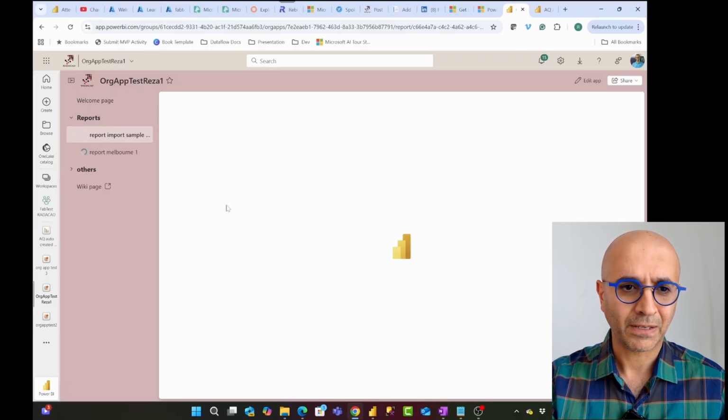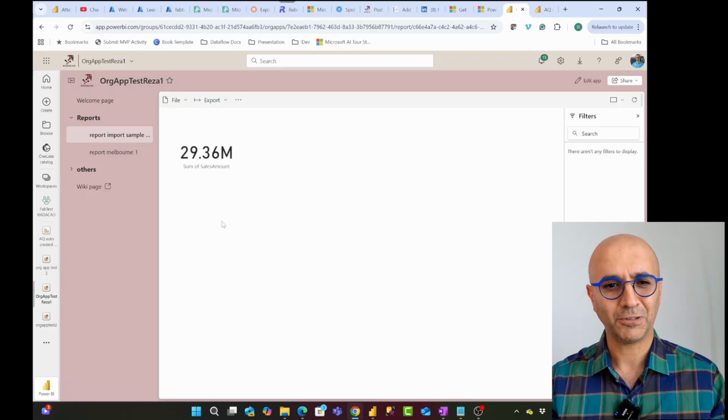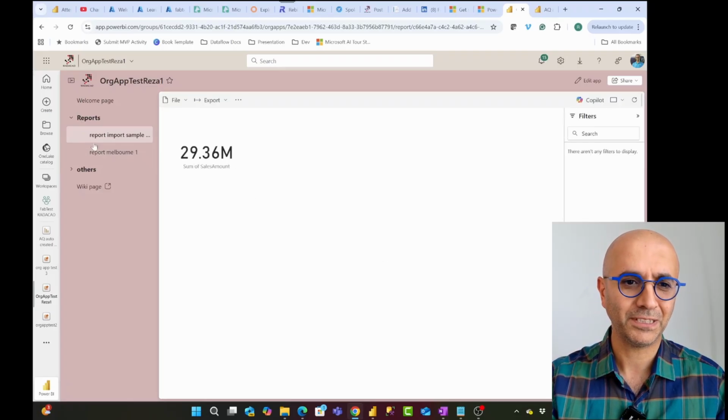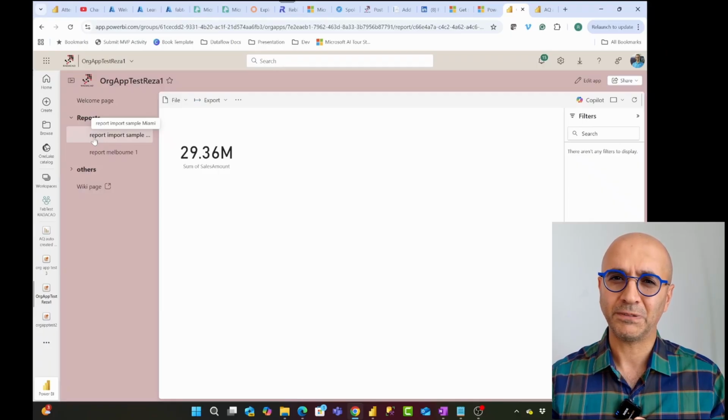Let's say this report, for example. I hope it has some visualization. Well, very simple visualization, but here it is. It is called report import sample Miami. So this report is the actual report in the workspace. There is no copy of this created. This is the actual report item.